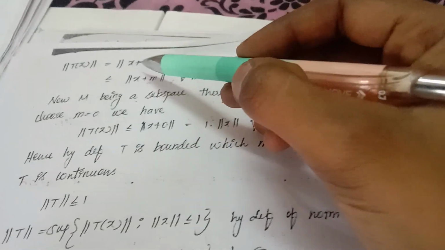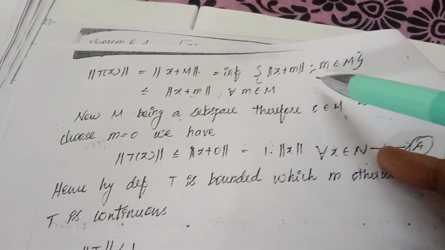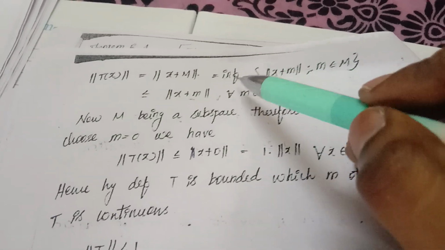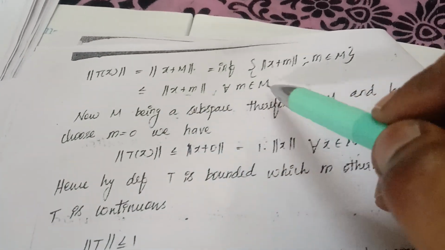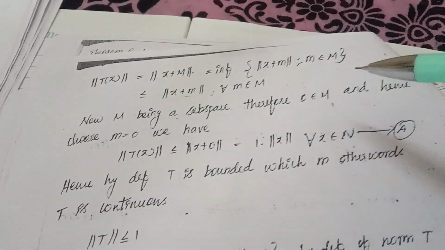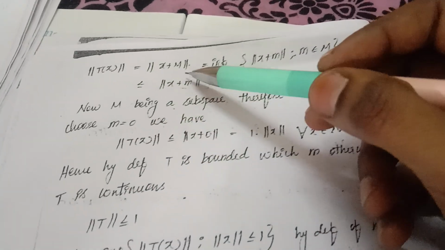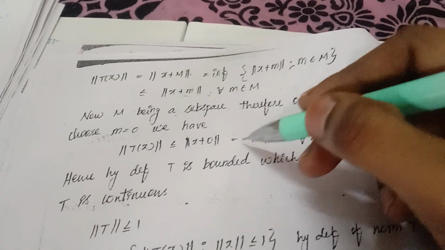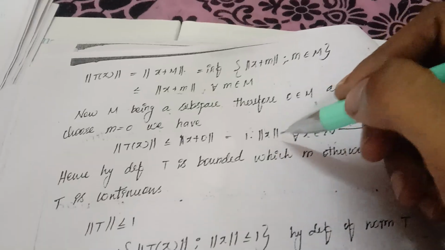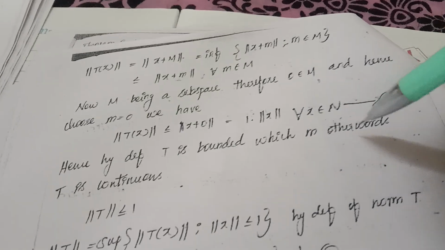If T is continuous, then T is bounded. Then what we have to prove is: norm of T(x) can be written as norm of (x + M), which is the infimum of norm of (x + m), m belongs to M. The infimum of a set is less than or equal to any element in the set, so norm of (x + m) for all m belonging to M. M is a subspace, so 0 belongs to M. So choose m equal to 0, and we get norm T(x) less than or equal to norm of (x + 0), which equals 1 times norm x for all x belonging to N. By the definition, T is bounded.